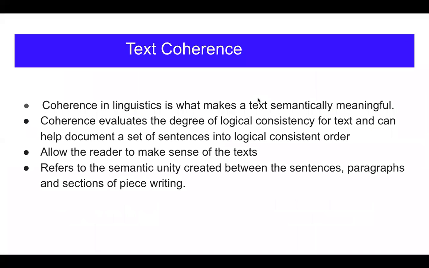Text coherence. What actually is text coherence? In linguistics, coherence is what makes a text semantically meaningful. It evaluates the degree of logical consistency for a text and can help organize a set of sentences into a logically consistent order. It refers to the semantic unity created between the sentences, paragraphs, and sections of a piece of writing.